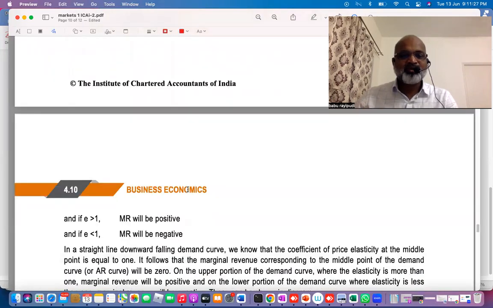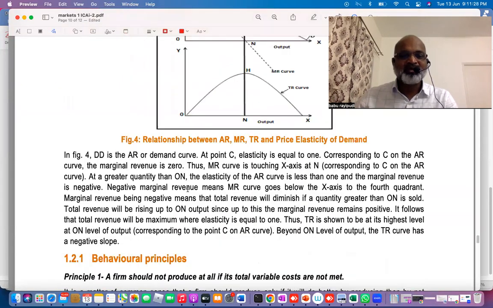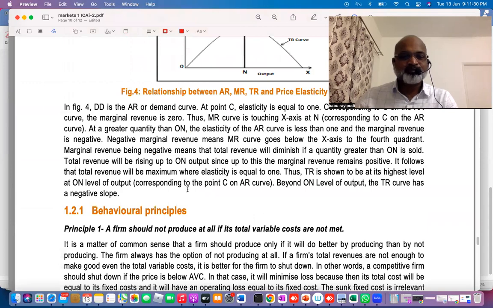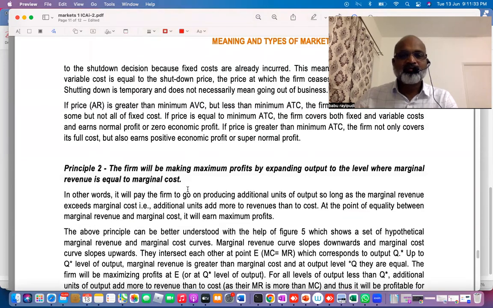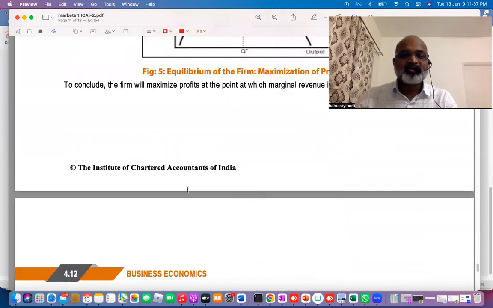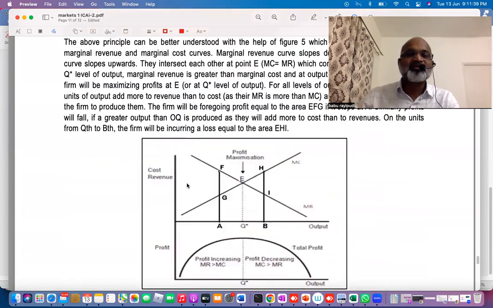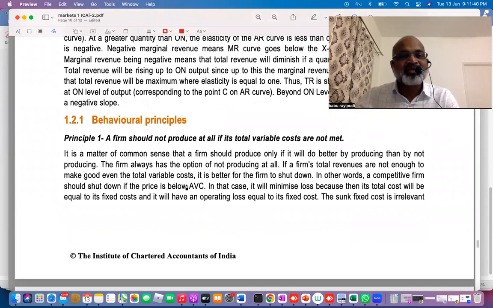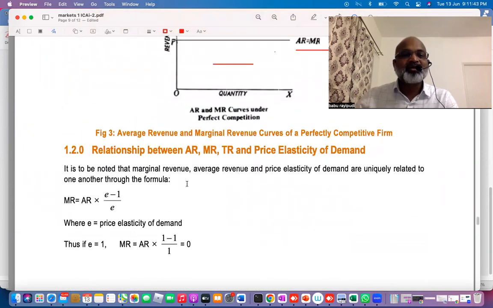Okay, next, one more important thing in this lesson. These are all extra points they gave you, which I will cover properly. First, let me explain in this lesson itself the relation between AR, MR, TR, etc.